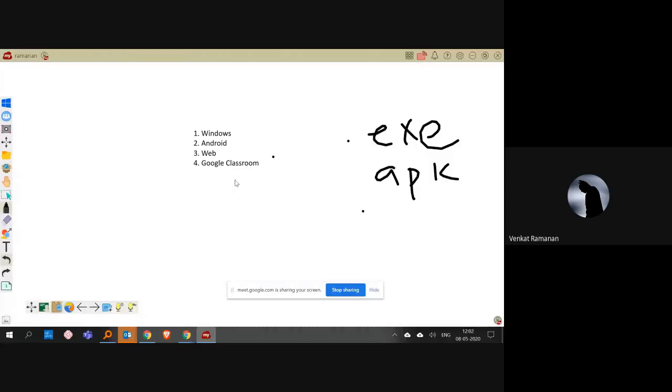And the fourth form is Google Classroom. As most of us have been using Google Classroom, which is largely an LMS, a learning management system, we have also integrated MyViewBoard on this platform. So the same software is available on different platforms.